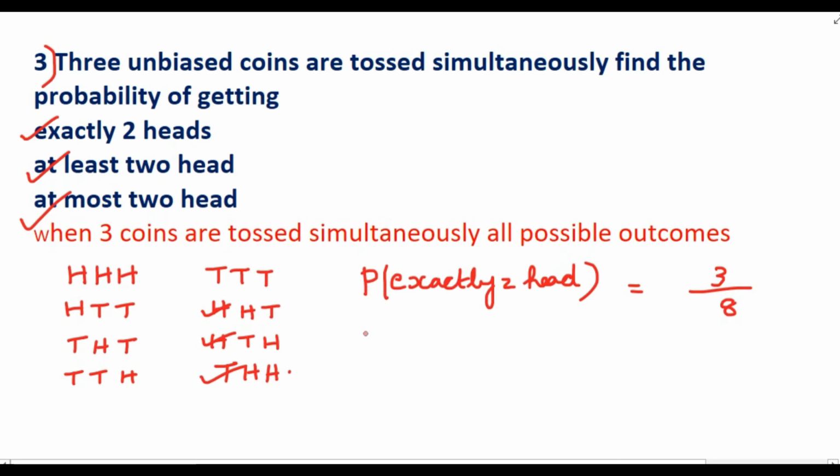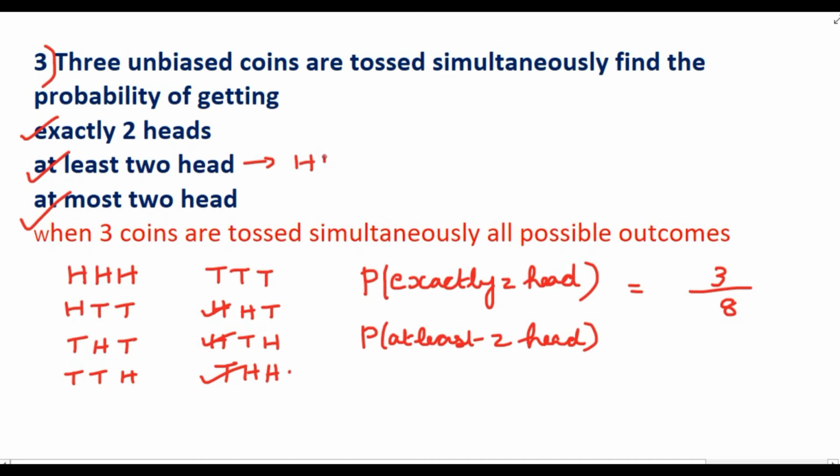Again, the probability of getting at least 2 head. So what is the probability of getting at least 2 head? At least 2 head means it can be either 2 head or 3 head. At least means minimum 2 head should be there. So which are the possible outcomes?